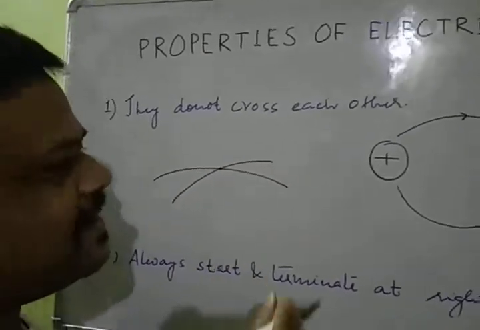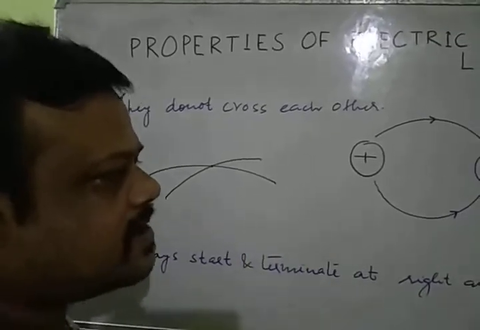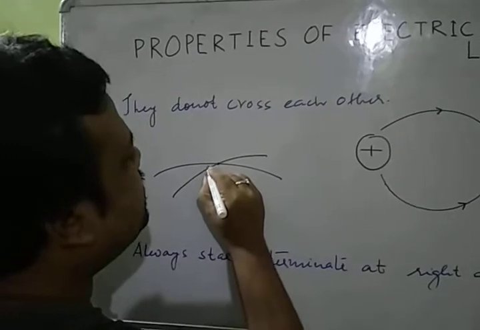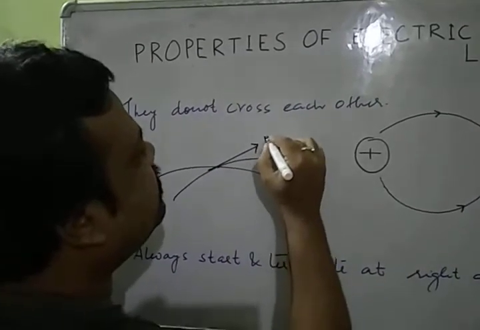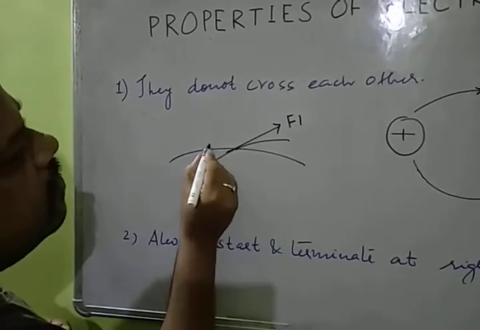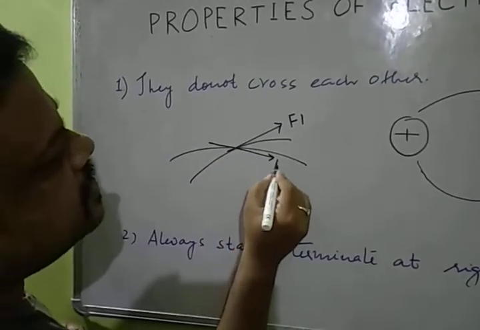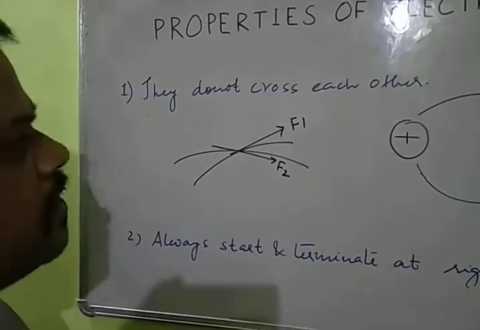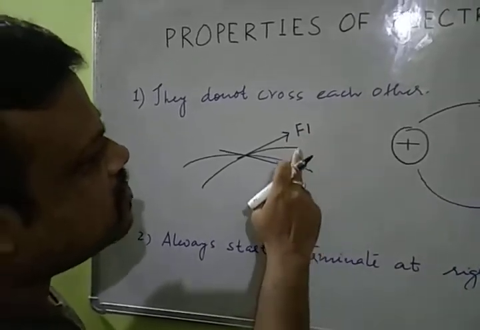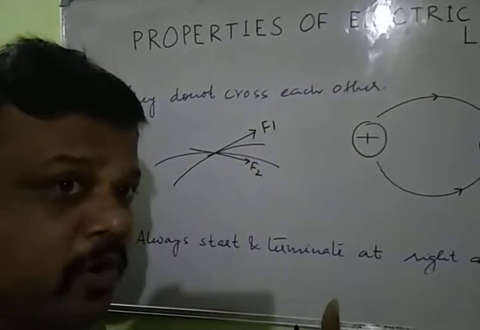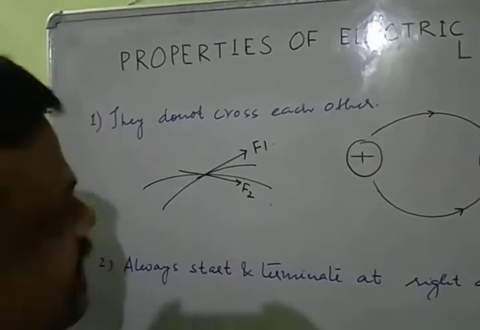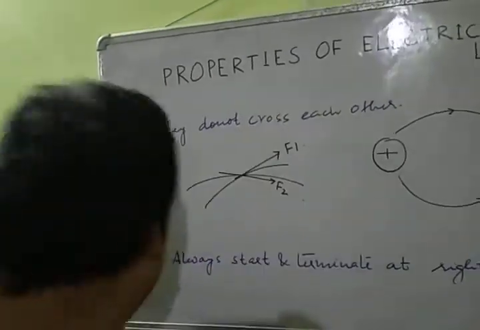I always said that the tangent to the field line always represents the direction of electrostatic force. This is the direction of force F1, and again at this point along this field line, this is the force F2. That means if two electric field lines cross each other at the same point, we will find two different directions of force, which is impossible. That is why they do not cross each other.